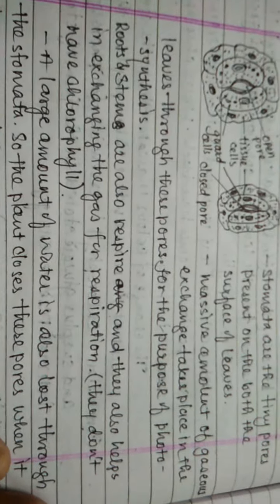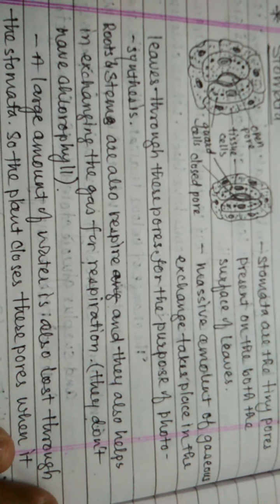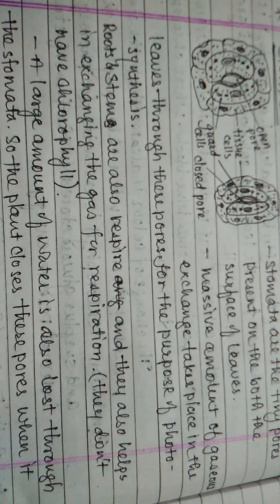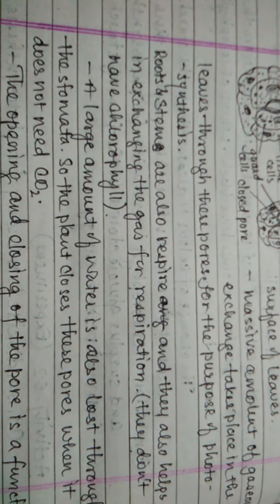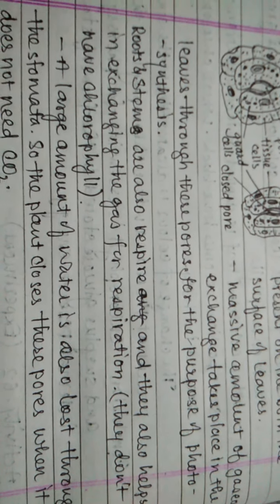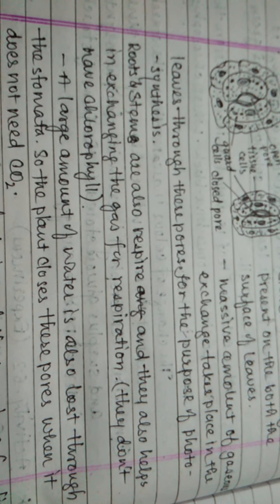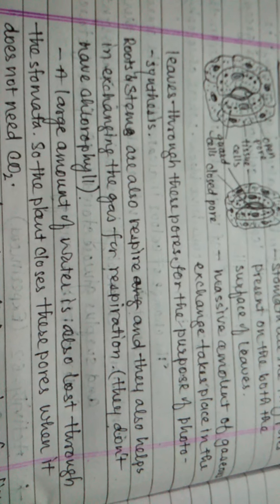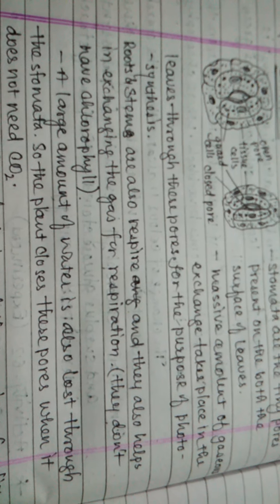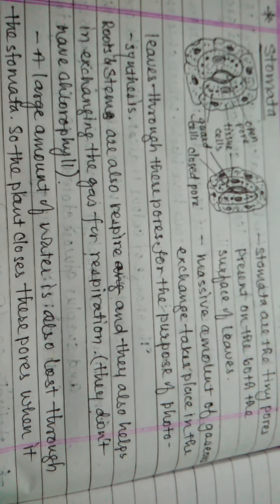A massive amount of gaseous exchange takes place in the leaves through these pores for the purpose of photosynthesis. So, for the photosynthesis process, carbon dioxide and moisture are taken in through these pores.